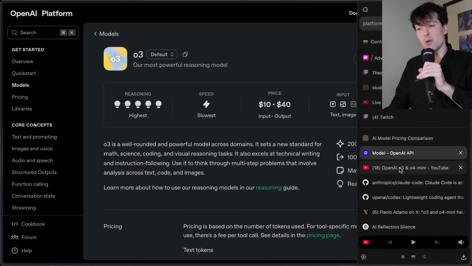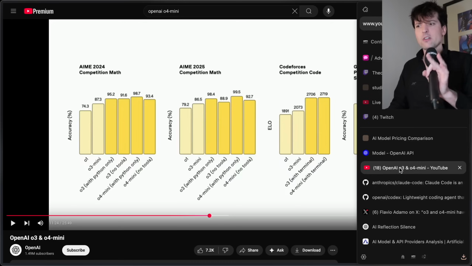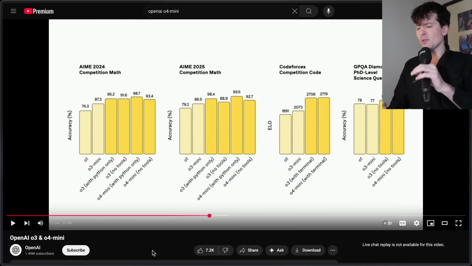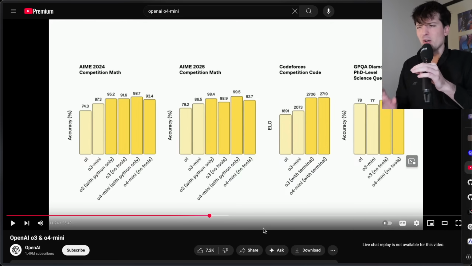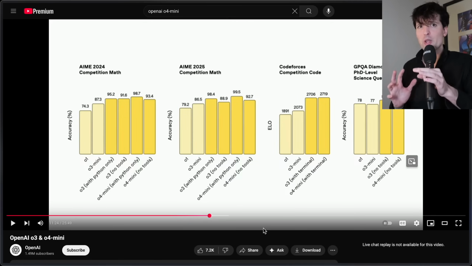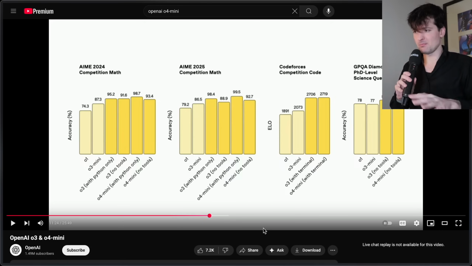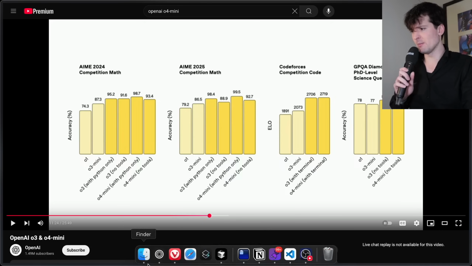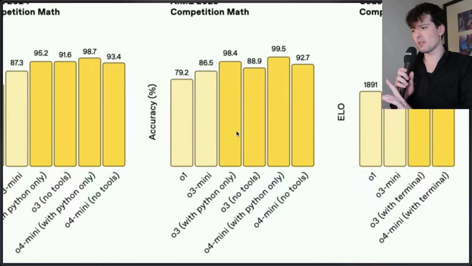It's very clear. I want to go into how they're positioning themselves, but first we need to talk about the benchmarks. I skimmed through the live stream to find benchmarks because for once they didn't post any in the announcement, which is weird. There are some cool things in the announcement, but no benchmarks. So here's where we find them. And from here you can see why I'm not that impressed with O3.